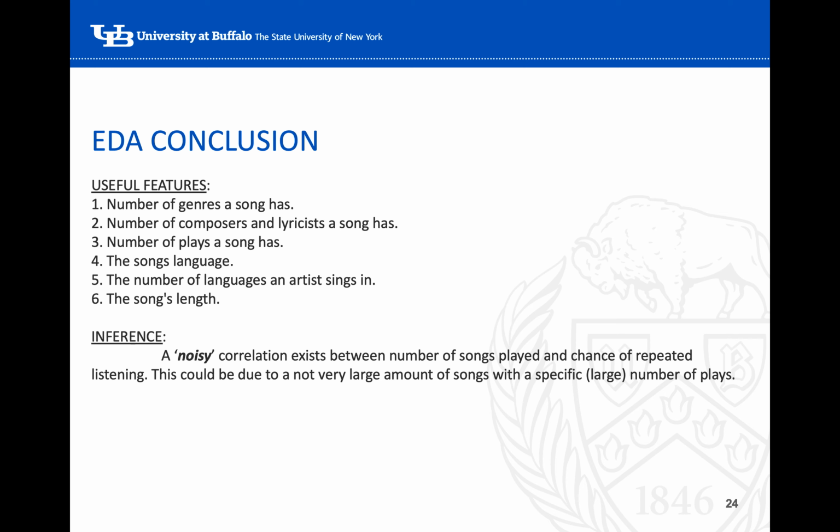Also, as an inference, we could say that since it was a huge data set, there was a lot of noise in it. We tried to clean it, but we saw that if we cleaned it completely, we would be losing a lot of information and data. That's why we didn't remove all of it, and we could find some kind of correlation, but it was noisy. You could see that we did get a significant output from the recommendation system, which Jose will be explaining.